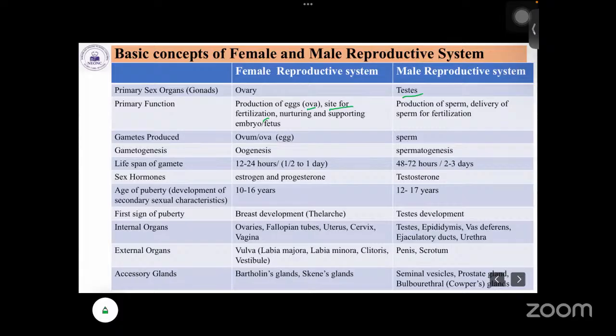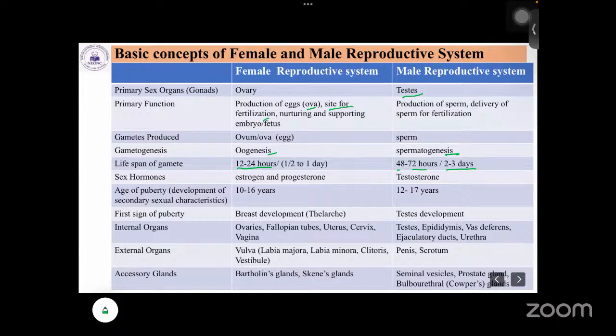Gametogenesis means the process of producing the gametes. In the female it is called oogenesis, and in the male it is spermatogenesis. The lifespan of the gamete is 12 to 24 hours, that is half to one day, in the female, and in the male it is 48 to 72 hours, that is 2 to 3 days.